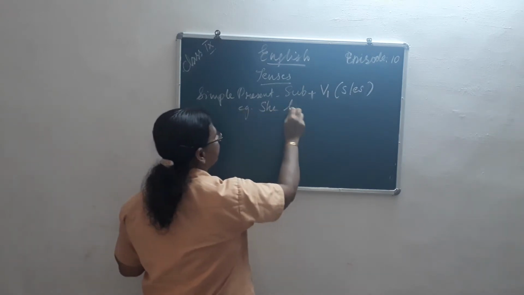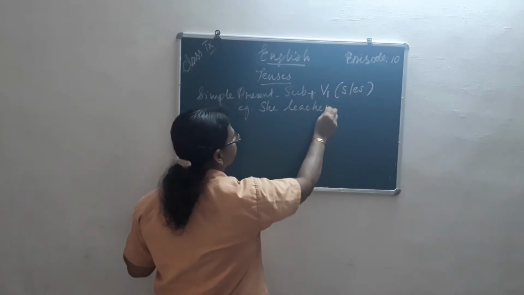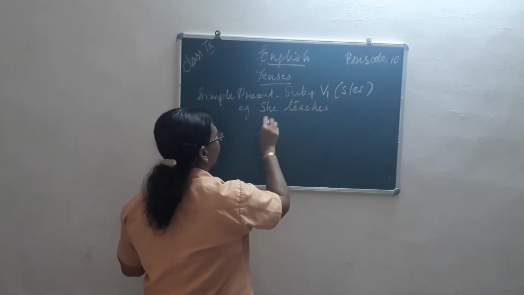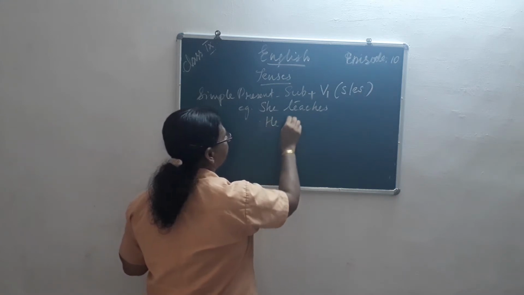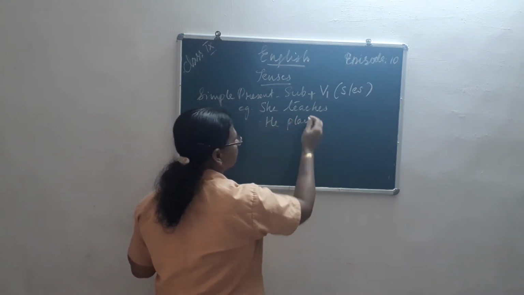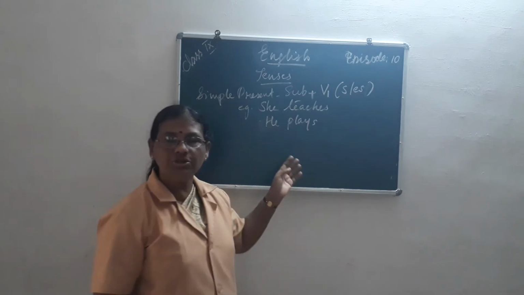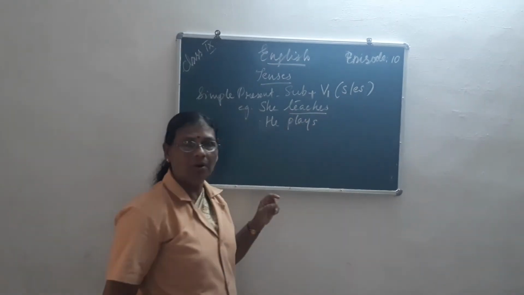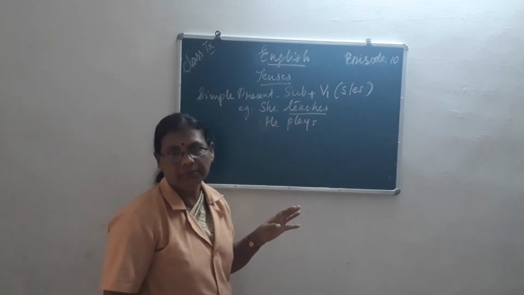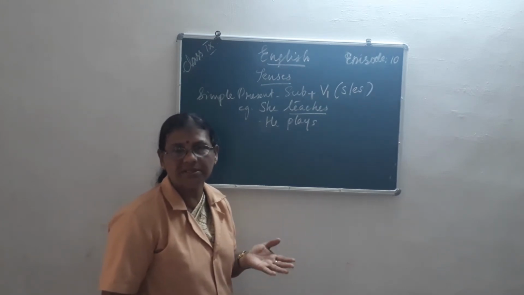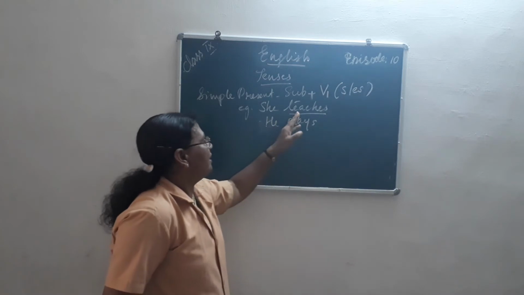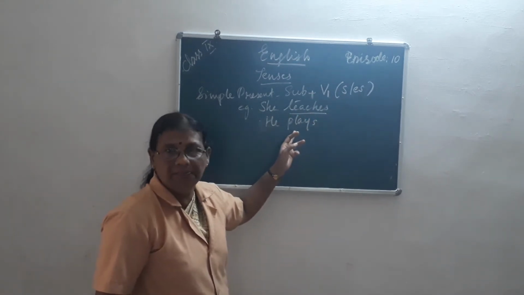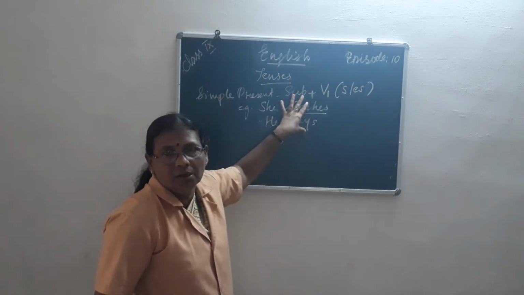She teaches. He plays. Now I understood the change. This is the verb, isn't it? What do you mean by verb? All doing words, all the action words are called verbs. So here what action is being done? Teaching, isn't it? Here what action? Play. So these are the verbs.